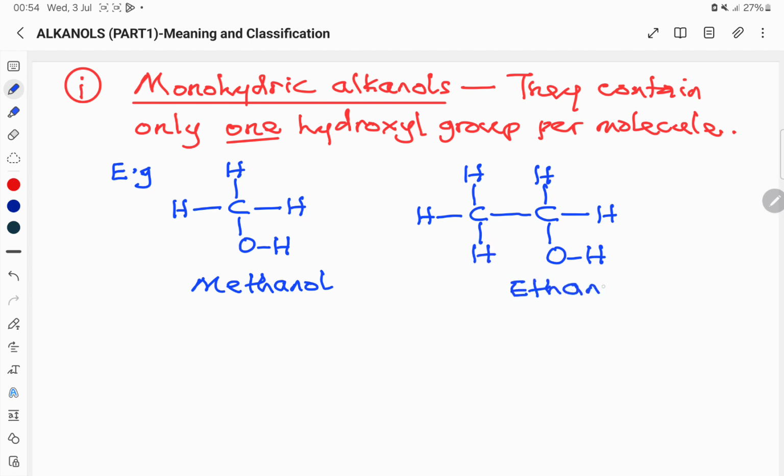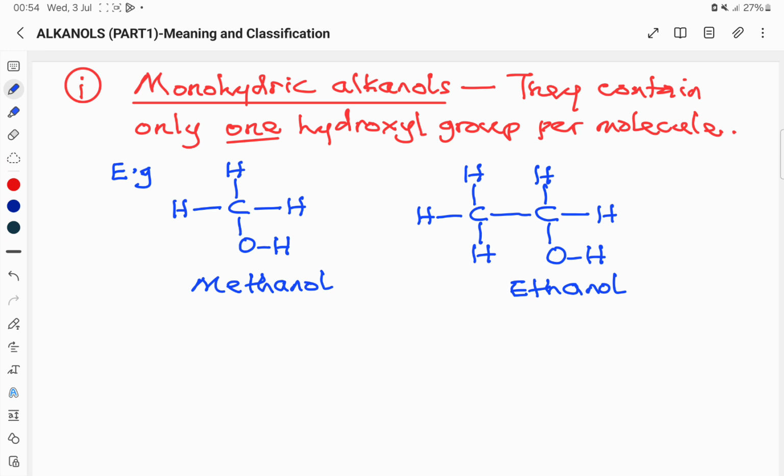Don't forget that ethanol is from ethane. Both of them have two carbon atoms, but in ethanol, one hydrogen atom has been replaced by a hydroxy group. So when there is a replacement of a hydrogen atom in an alkane molecule, it will give the corresponding alkanol.